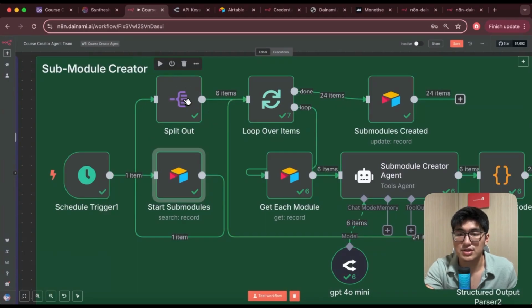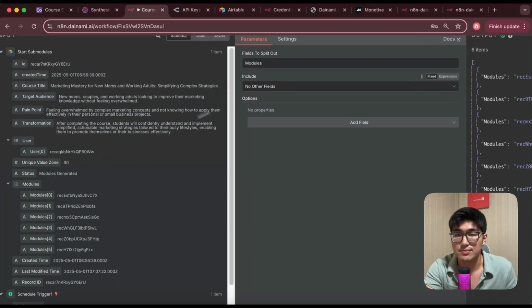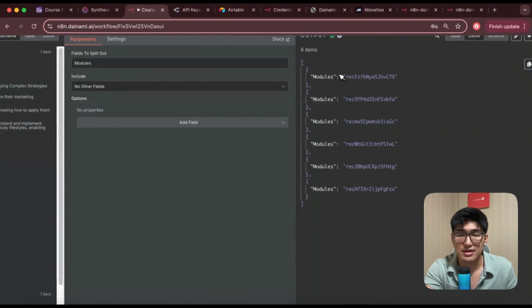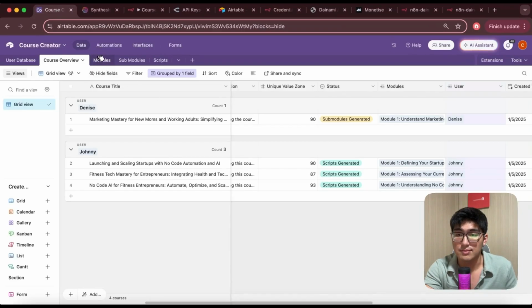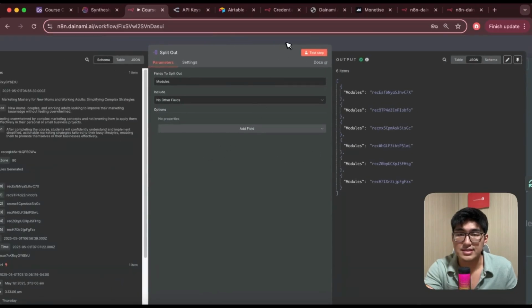So how we're going to do that is going to have a split out module. And then we're going to choose the field to split out, which is modules. Drag this and paste this in. And then we'll have something like this. We'll have 6 record IDs. And for each record ID, this is where we're going to get the different modules from the module section over here: 1, 2, 3, 4, 5, 6. Okay. And then we're going to create sub-modules for each of them. Okay. So really amazing over here.